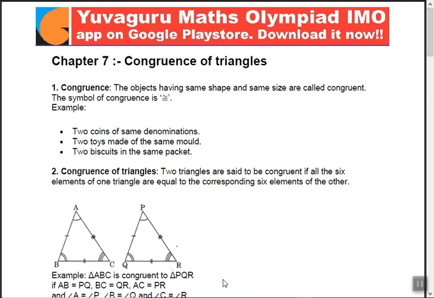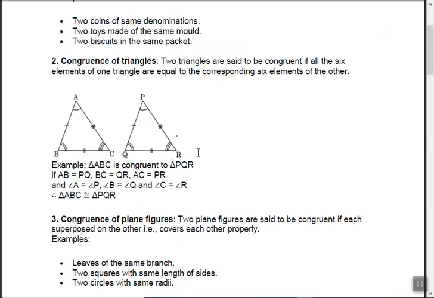Okay, two coins of the same denomination are congruent, right? Exactly the same. Two toys of the same mold, or two biscuits in the same packet, are all congruent, right? Are twins congruent? Never. Even though they are born on the same day, in the same place, they are not congruent. Okay, let's come to the topic.